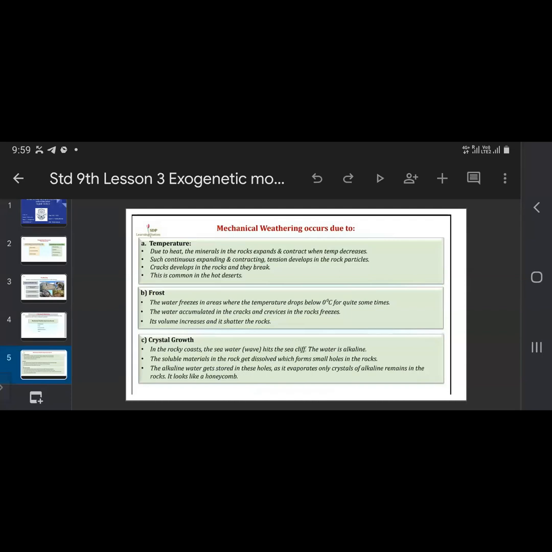Then the second factor is frost. The water freezes in areas where the temperature drops below 0 degrees Celsius for quite some time. So this is because of the frost, the freezing of the water. This will happen where the temperature is very low, below 0 degrees Celsius. What happens then?